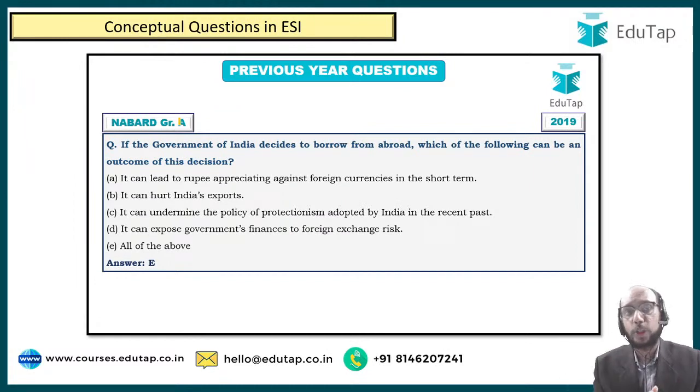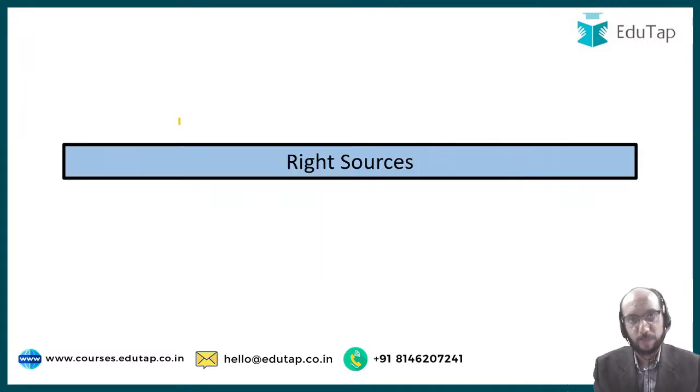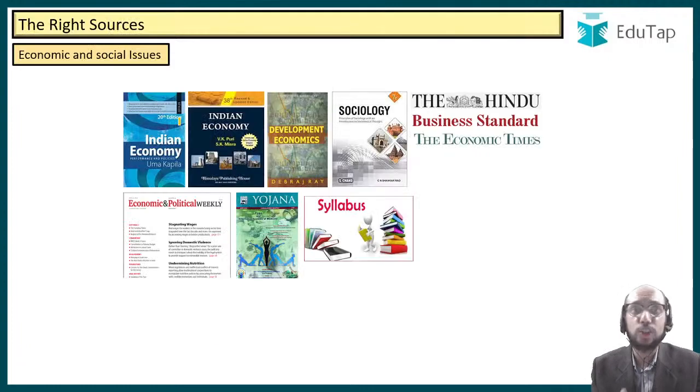What I'm trying to present to you is that when you go through the course material, you will surely be able to appreciate the kind of questions that have been asked in the past, and therefore the kind of questions that can be asked going ahead, and you can prepare in the right direction, right? So you have to follow the right sources. What are the right sources that you should follow?